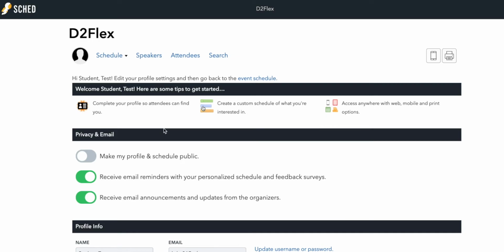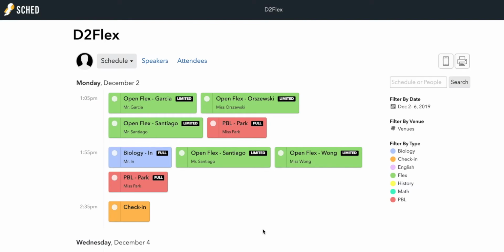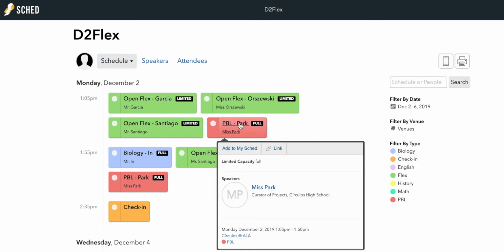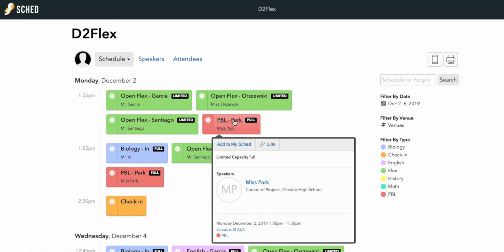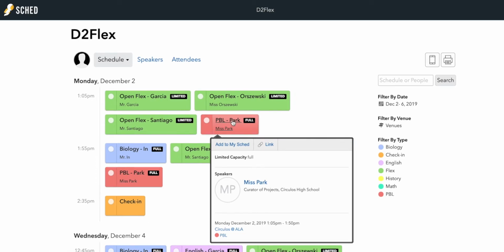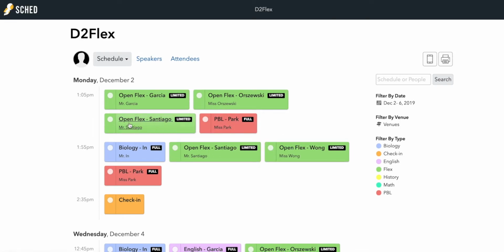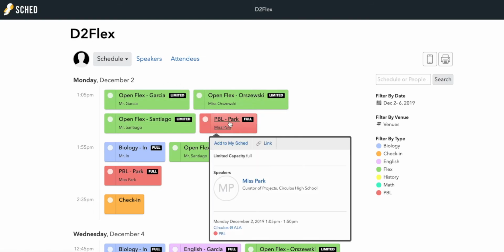So what you want to do is go ahead and look at the schedule. You are going to get a paper schedule that lists out if you have any required sessions. So I want you to notice right now, right here, Monday 105, PBL with Miss Park is full. If you've been assigned to Miss Park's PBL, you will not have a choice for that session. You will not be able to choose any of the other 3 sessions. However, if you do not